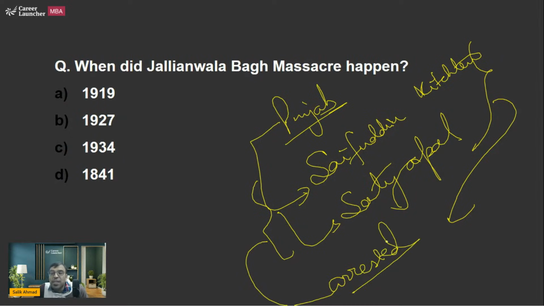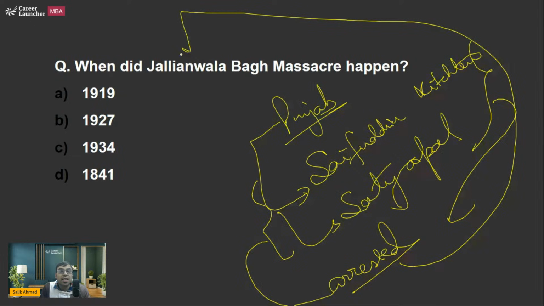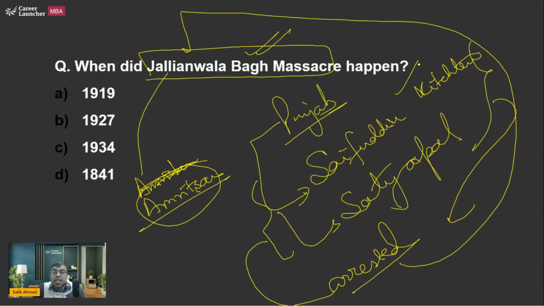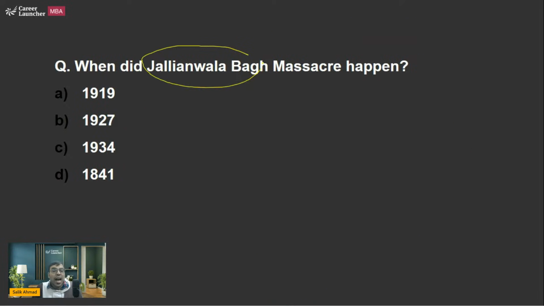And what happened was, when these two people were arrested, people actually gathered in Jallianwala Bagh in Amritsar, which is a very prominent city in Punjab. So what happened was, they sat. Why? Because the people actually started protesting that please release our leaders, Saifuddin Kichlew and Satyapal. So that's why the people sat. And at that time was Baisakhi Day. Baisakhi is actually a very famous festival being celebrated in the region of Punjab. So many people had come from village, etc.